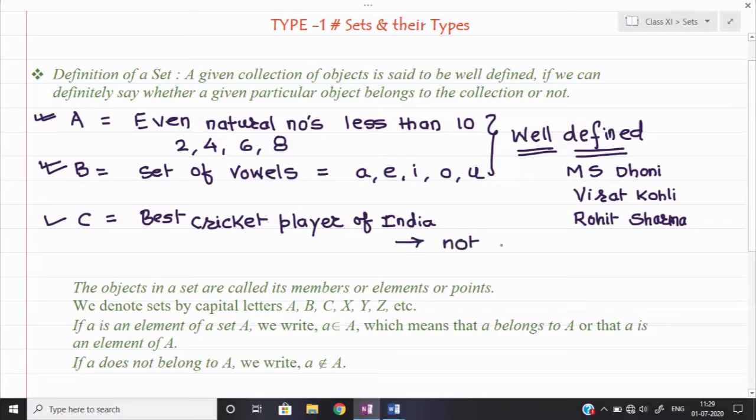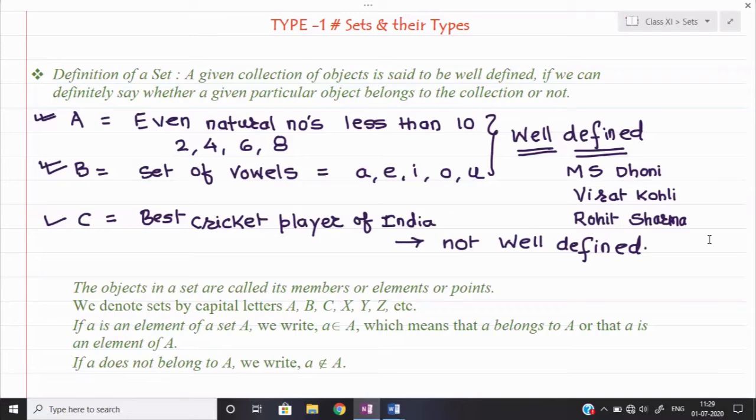I will give you one more example of a not well-defined object. Try to think, is it well defined or not? Suppose I say, from your class make a list of the students who are good sports persons. Sports persons can be athletes, or good players in a particular game like football or cricket. Again the choices will be different.